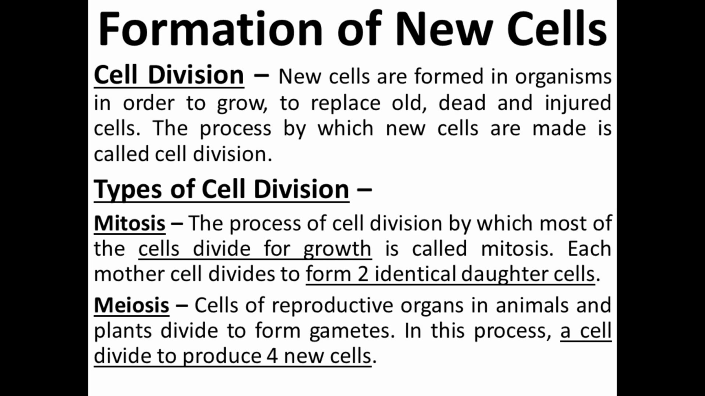Mitosis, the process of cell division by which most of the cells divide for growth, is called mitosis. Mitosis is the division which occurs in the somatic cells, means in the non-reproductive cells. What happens in mitosis? In mitosis, each mother cell divides to form two identical daughter cells, means from one cell two new cells are formed. But in case of meiosis, it occurs in the reproductive organs in animals and plants, and it divides to form gametes. In this process, the mother cell divides to produce four new cells.